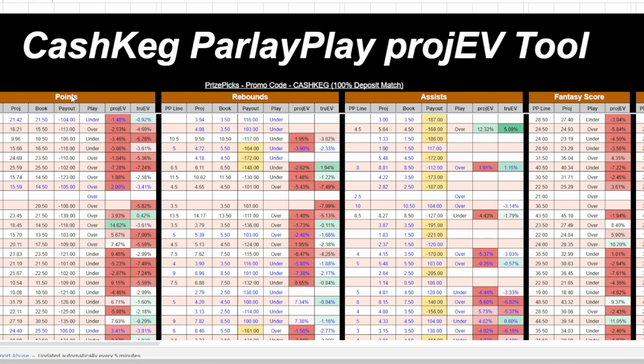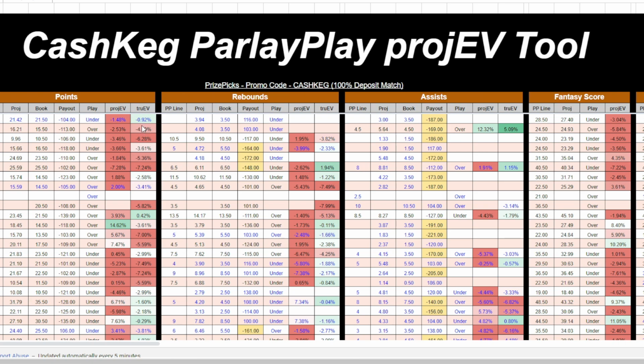And if you want to look at things, it's just like points, right? So it's got the Parlay Play points line, what our projection is, what the book has it at, and the payout. And then we tell you whether it's an under or over play. And then we have the percentage based off the projection and trueEV, which is basically plus EV, just based off the line not lining up exactly with what the book does.